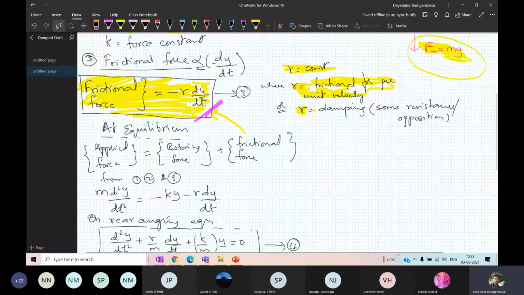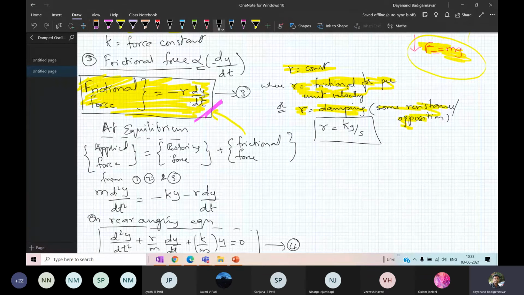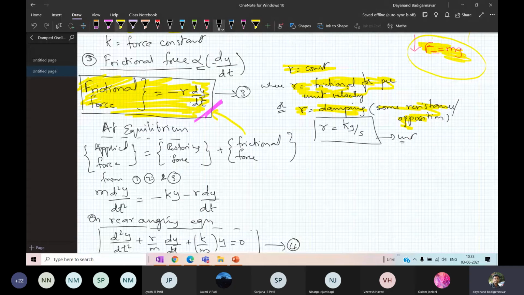Now there is a unit for R. R is given in units of kg per second. It is in terms of kg per second. This is the unit of R. Okay, this is the unit for R.